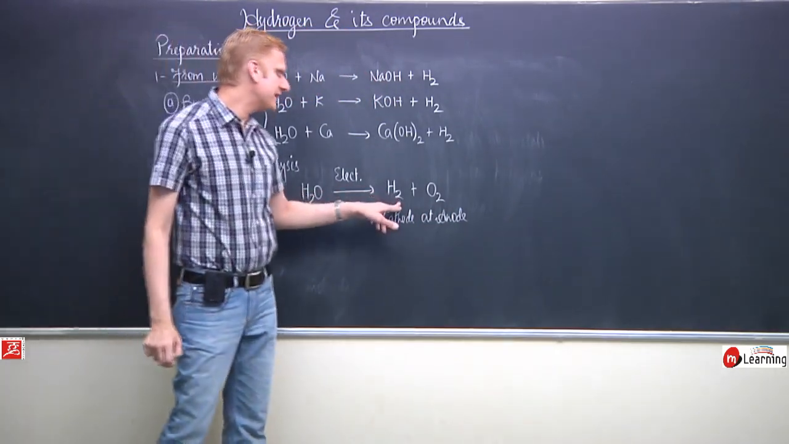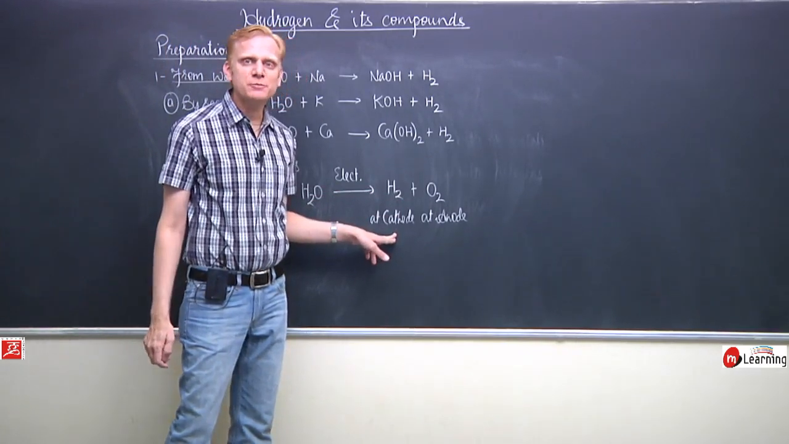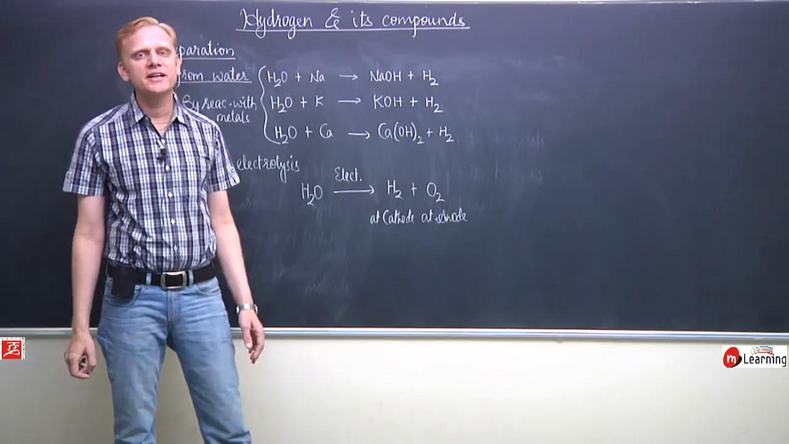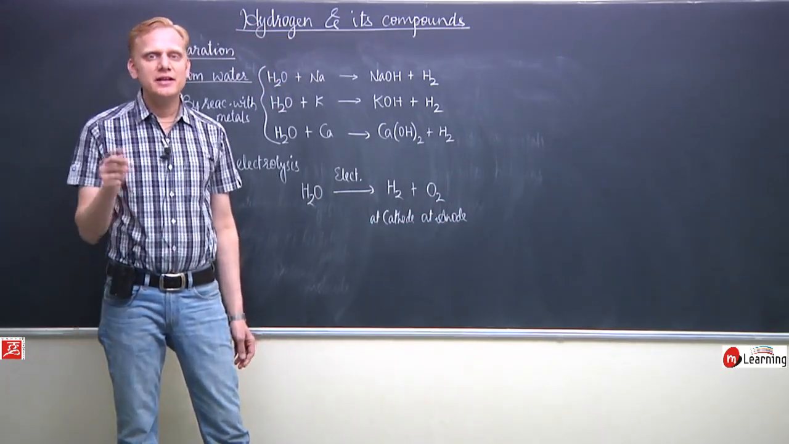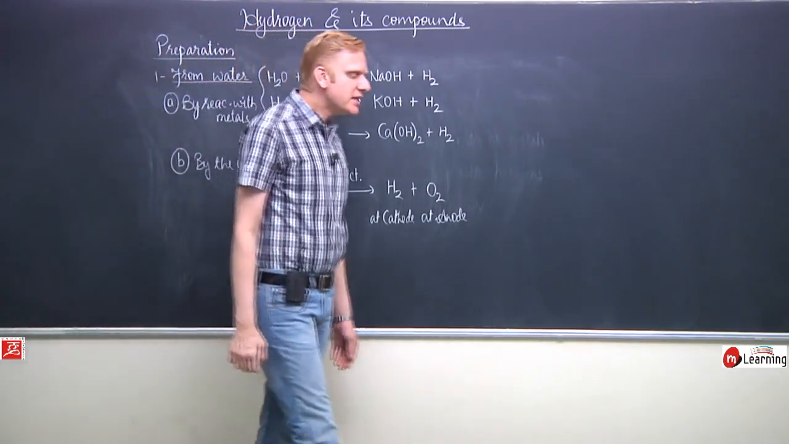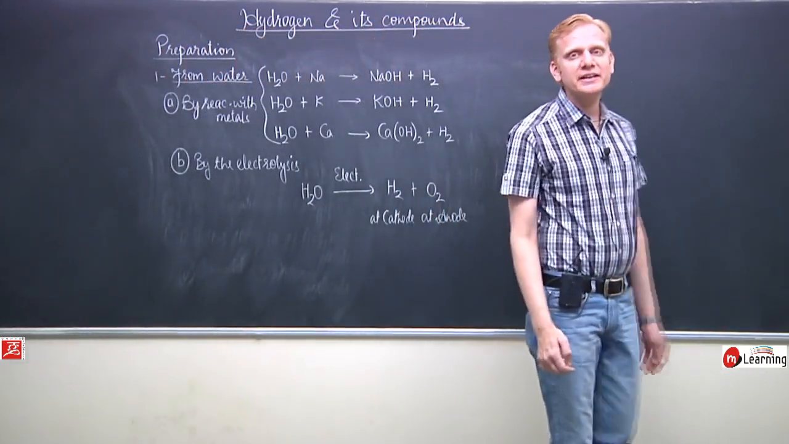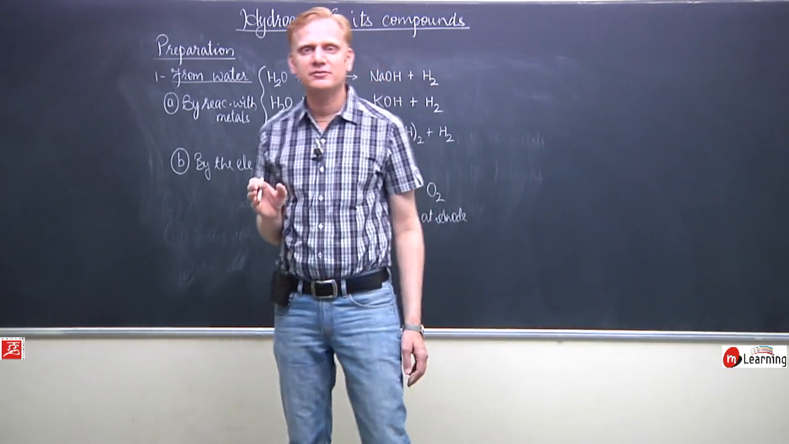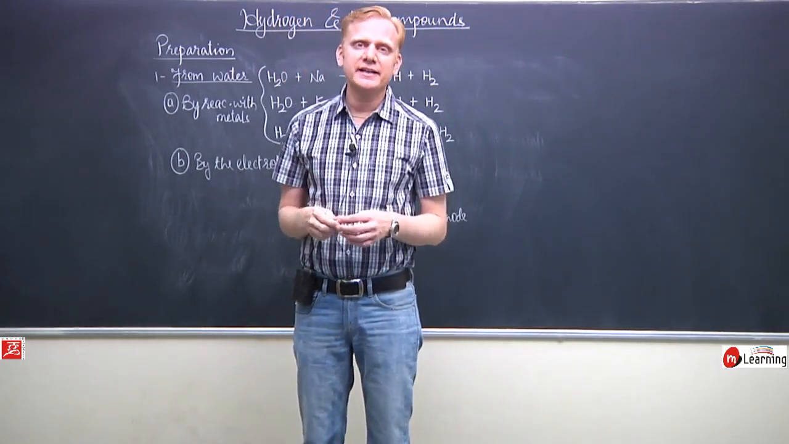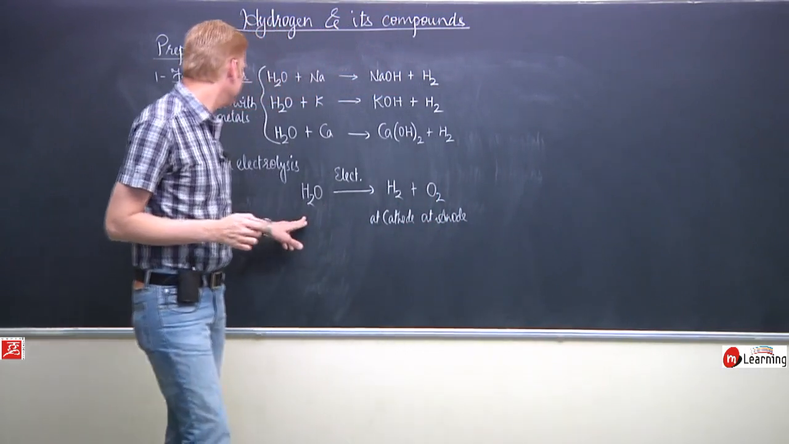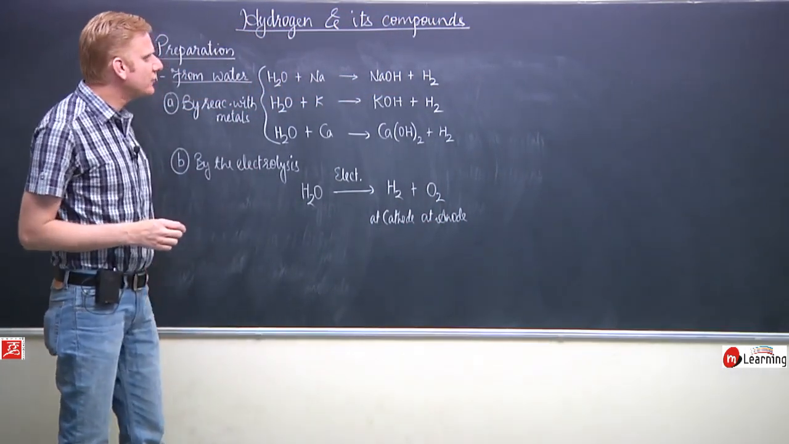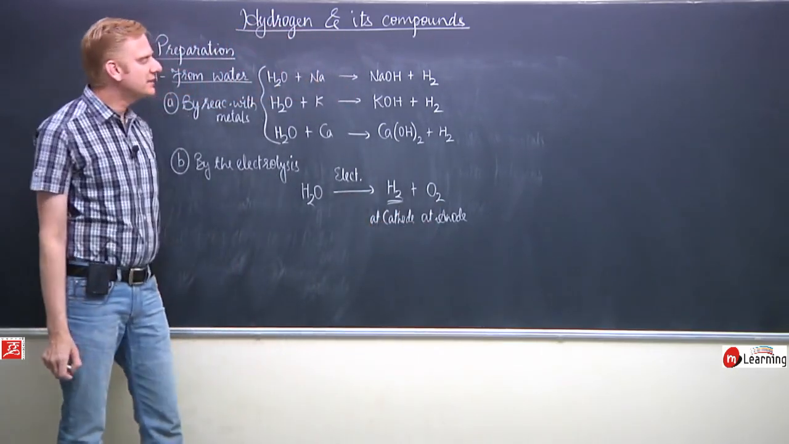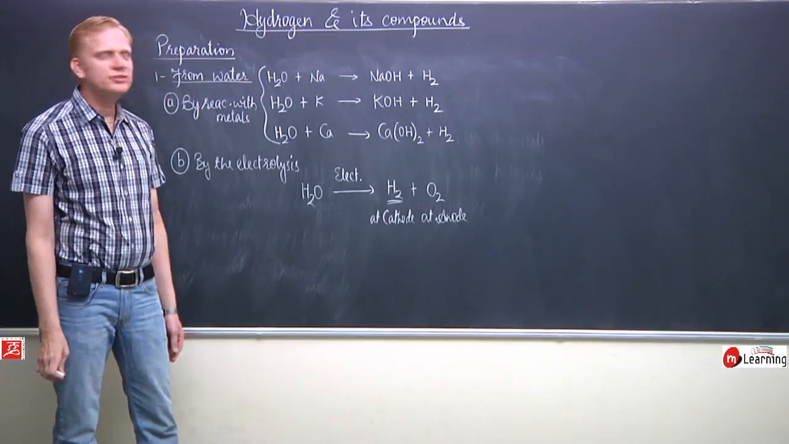Hydrogen obtained at cathode is due to the reduction of H+ ions. Oxygen obtained at anode is due to the oxidation of hydroxide ions, H+ and OH-. These ions are only produced when a small amount of acid, base or salt is present in water, because then only it becomes conducting, otherwise water is not conducting. So by the electrolysis of water, hydrogen and oxygen gases are obtained, and this makes one of the methods of preparation of diatomic hydrogen.